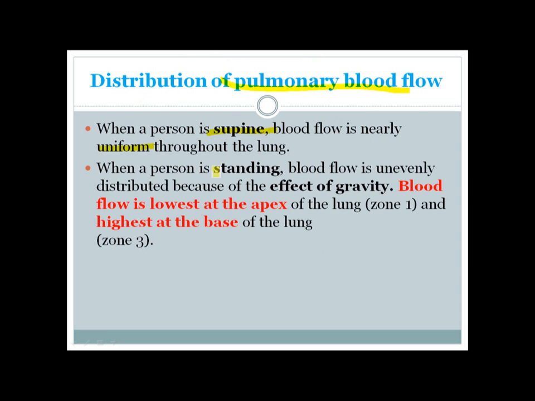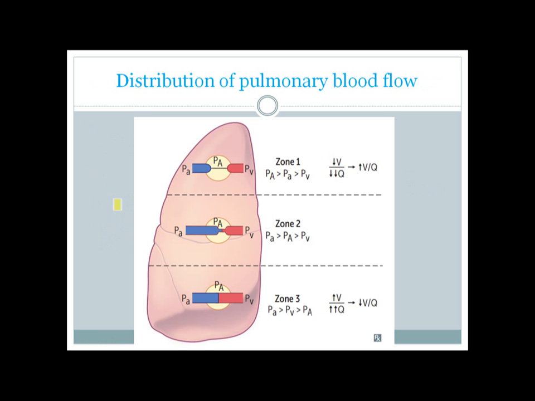But whenever a person is standing, gravity starts to take effect, and that's why the gravitational effect is lowest at the apex. So the blood flow is lowest at the apex, and gravity is highest at the base. That's why the blood flow is highest at the base, which is called zone 3. So here you can see the distribution of pulmonary blood flow.